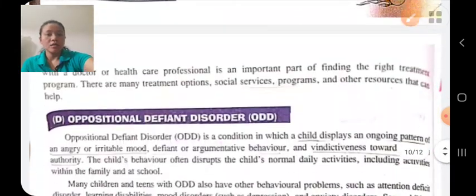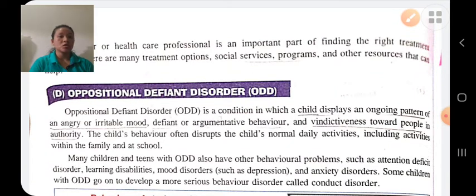And oppositional defiant disorders, it is a disorder which is mainly seen in children.